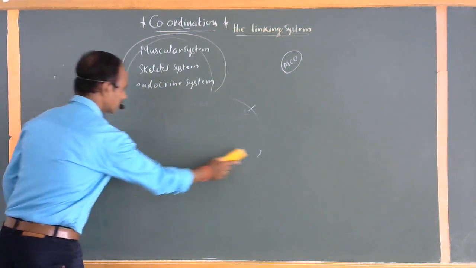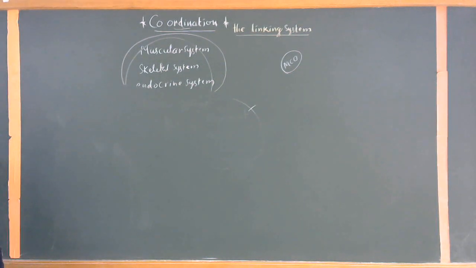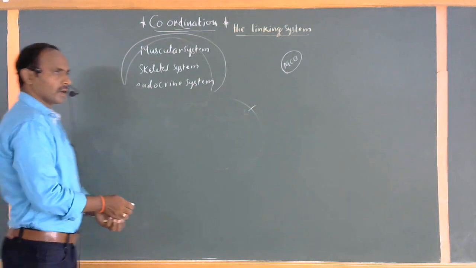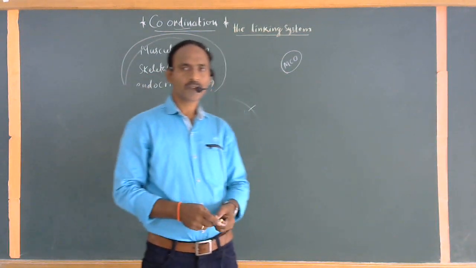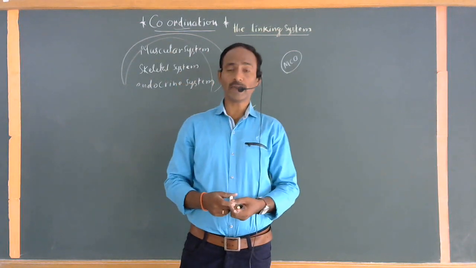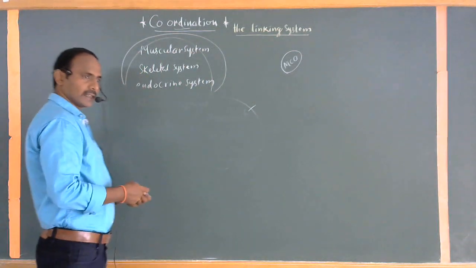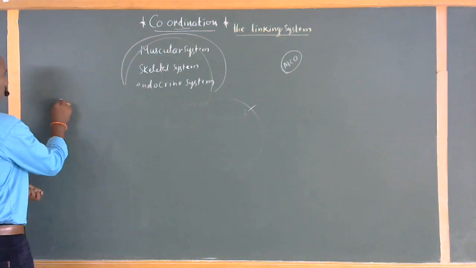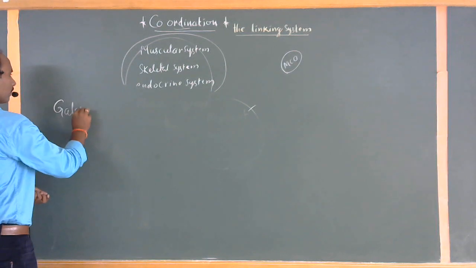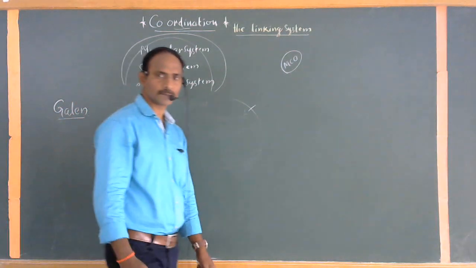There is a small experiment regarding these stimulus and response actions. A few hundred years back, nearly 129 AD to 200 AD, a Greek scientist, a Greek physiologist called Galen, did a small experiment regarding stimulus and responses.